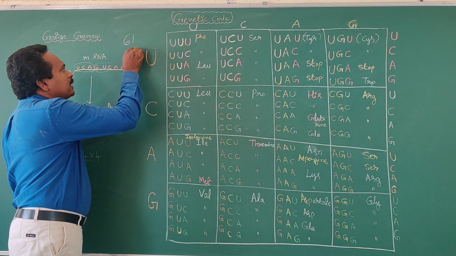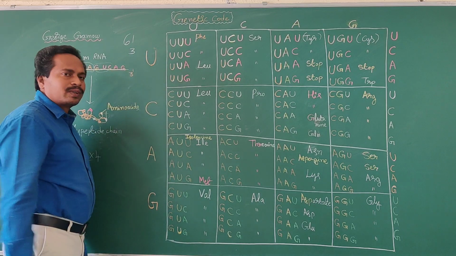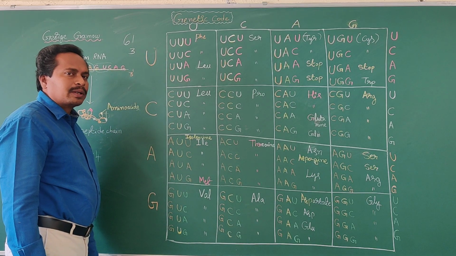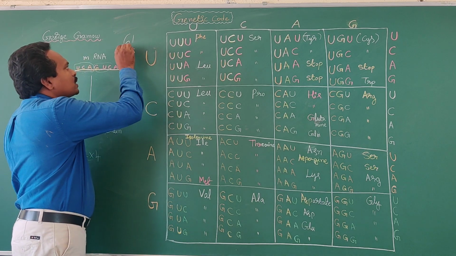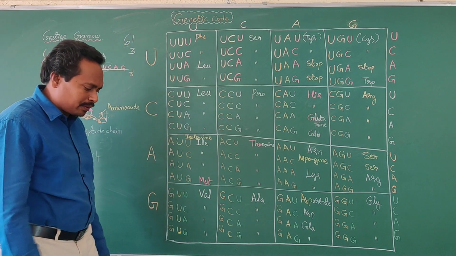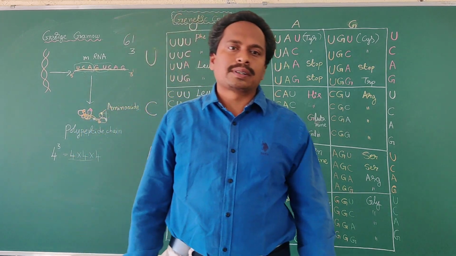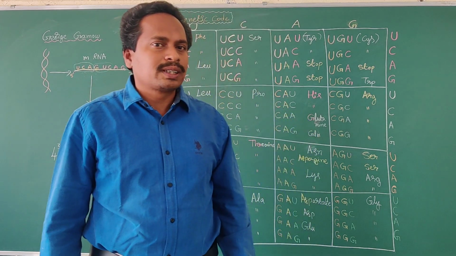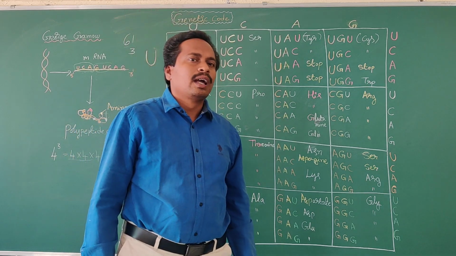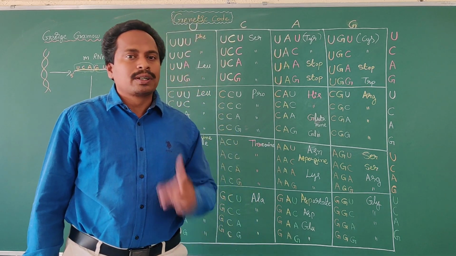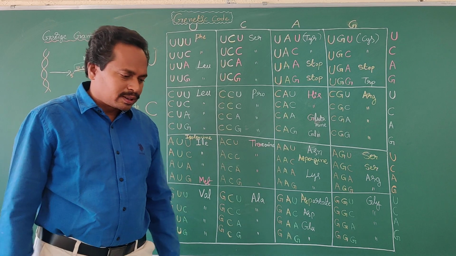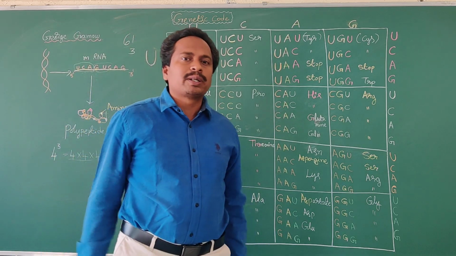The rest of the 3 codons do not code for synthesis of amino acids. This number is also important from the objective point of view. How many codons are present in the genetic code? 64 codons. How many codons code for synthesis of amino acids? Among the 64, 61 codons. How many codons do not code for synthesis of amino acids?